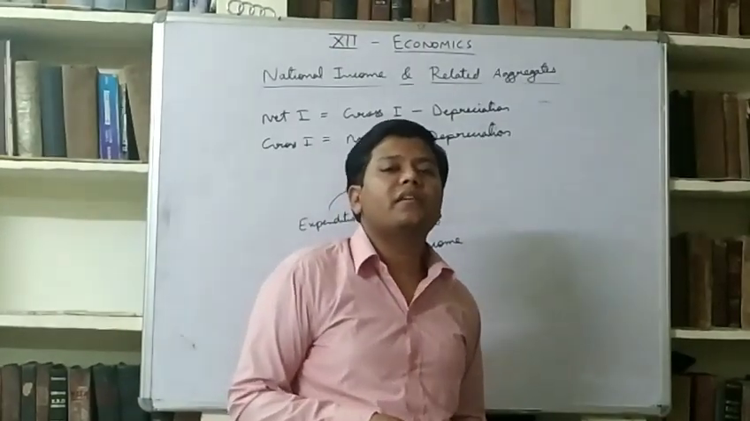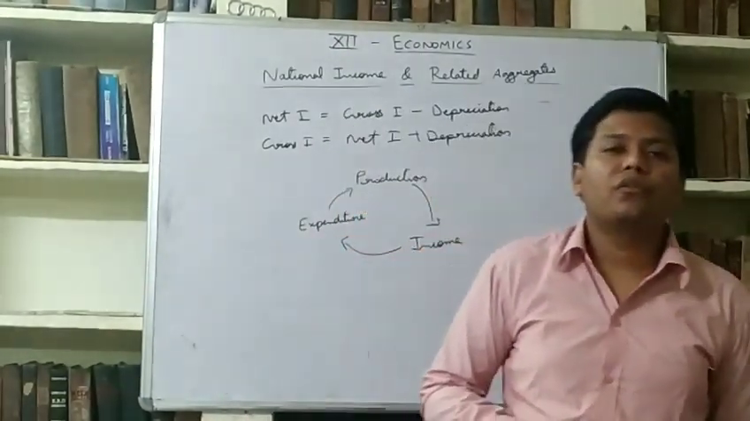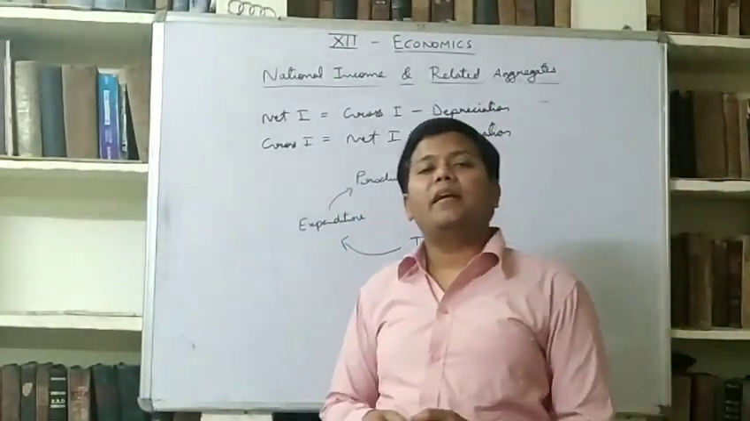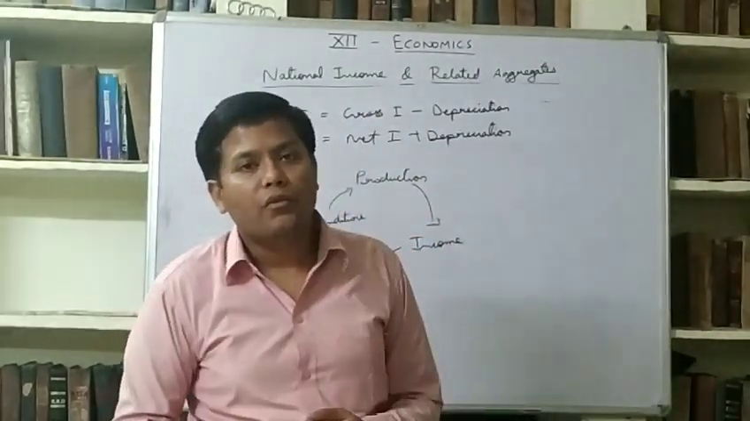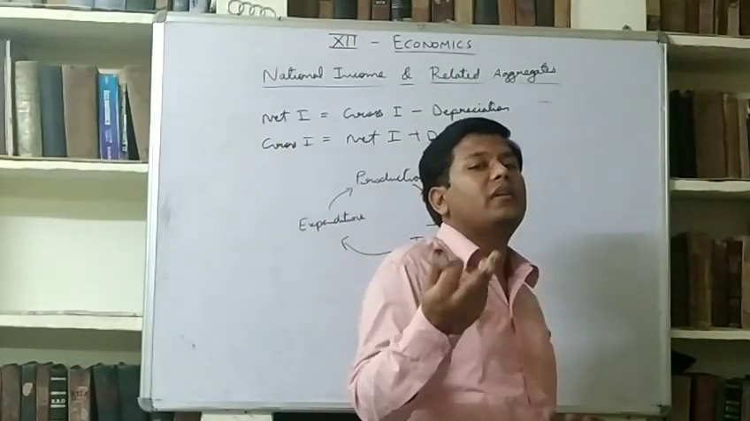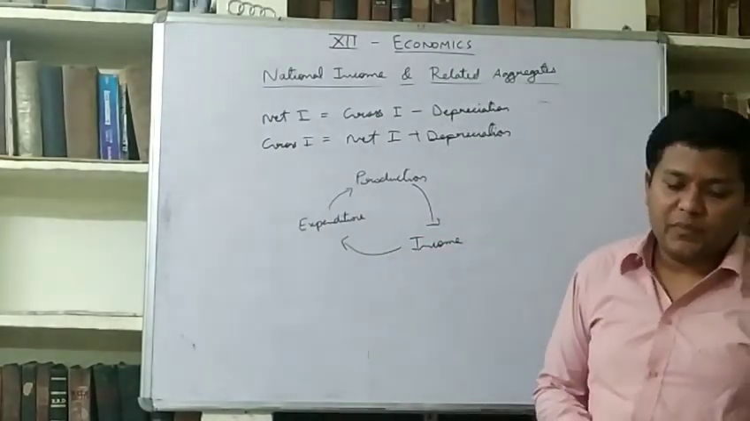If there is no expenditure, there will be no production. If people are not spending, people do not want to spend their money, then who will produce? Producers produce because people have money, they spend it.